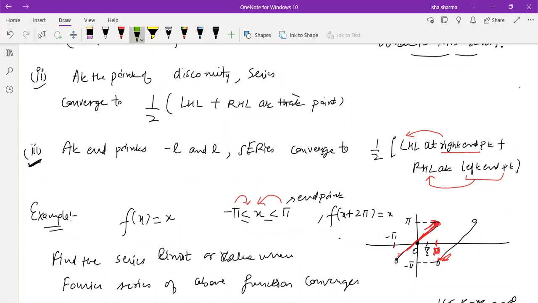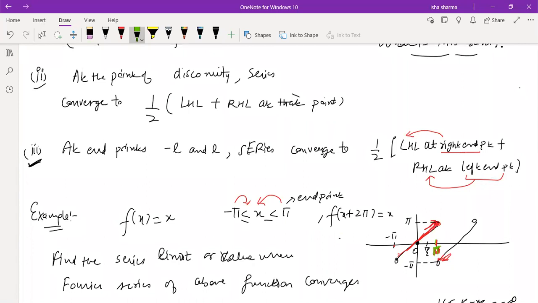Suppose you consider the right endpoint, say this pi, then you want to know the limit here. So you want to compute the average of the left hand limit of the function at pi and the right hand limit. You will have the left hand limit here because